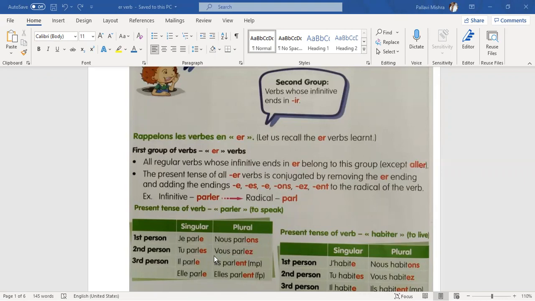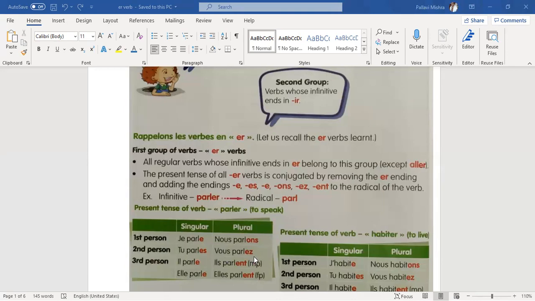Vous and tu have the same meaning, you, but vous we use in the case of formal conversation and tu we use in the case of informal conversation. So when you know the person, you use tu parles, and when you don't know the person, in a formal way of communication, we use vous parlez. And when the person is more than one, in that case, we use vous parlez.